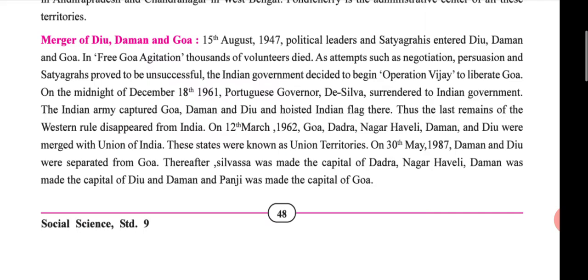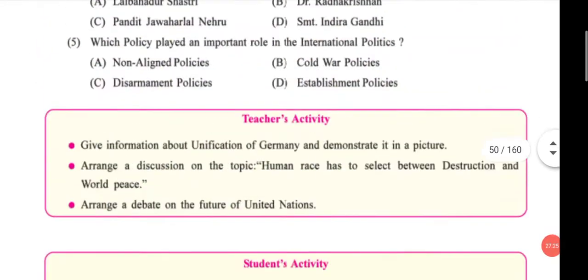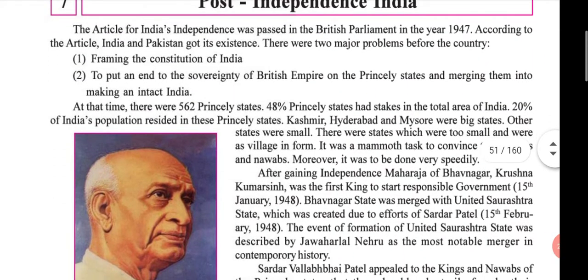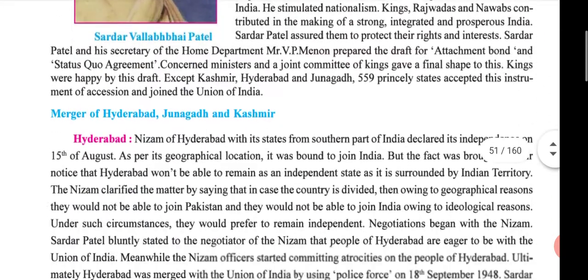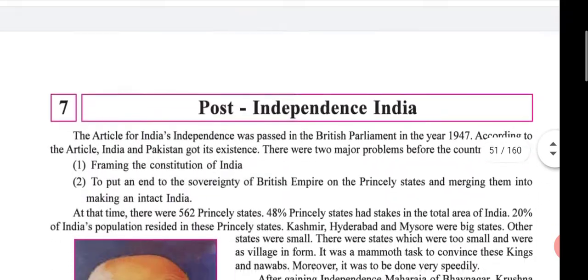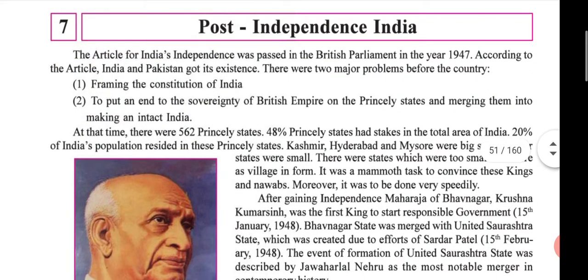Okay, done. Good. Today is your homework. Write directly in the fair notebook. Write a short note on the 2 major problems before the country, according to India and Pakistan, when it got its existence.